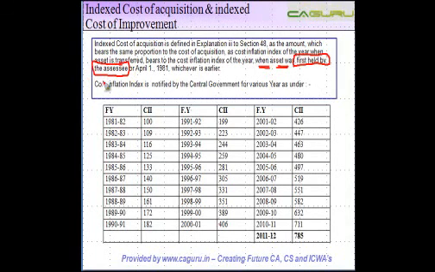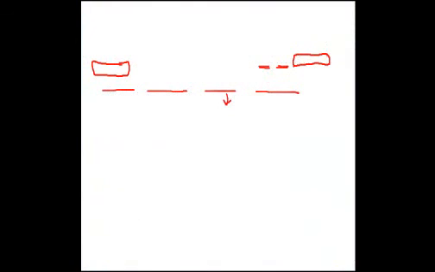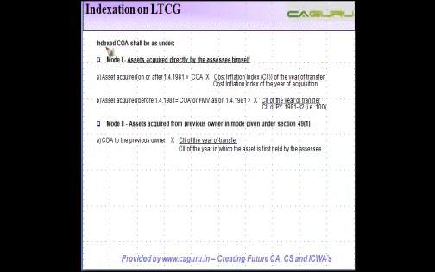right? Now, cost inflation index is notified by the central government for various years, and it is given as under. Normally, it's difficult to remember this, and most of the time, this index is given to you in the examinations. Now, basically, the sum and summary of what we discussed in the last slide is something like this. So whenever you have to calculate the index cost of acquisition, and the same holds true for index cost of improvement also. So in case of index cost of improvement as well, you consider the cost inflation index for the year when it is transferred divided by the cost inflation index for the year when the improvement has taken place.